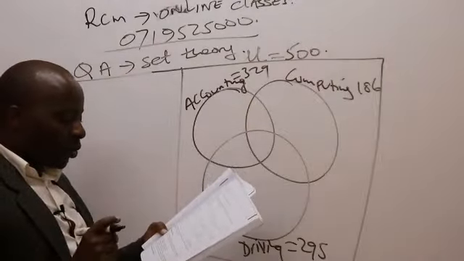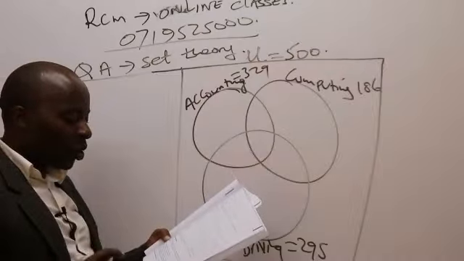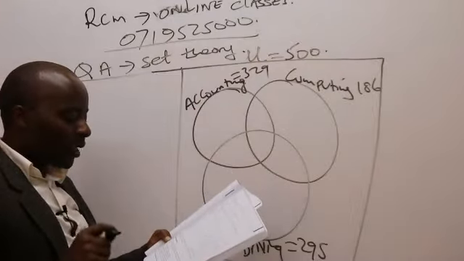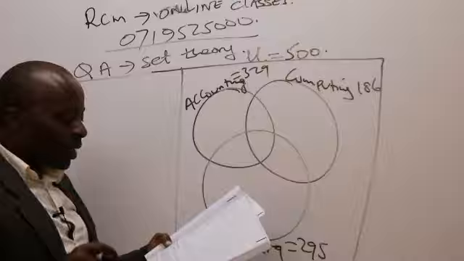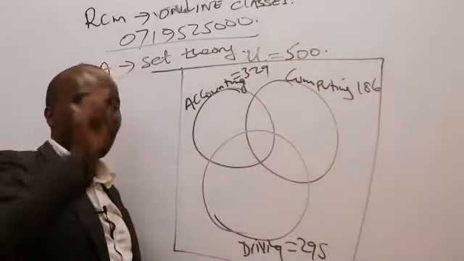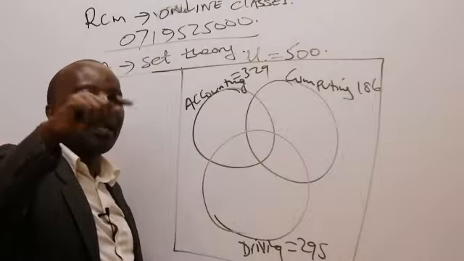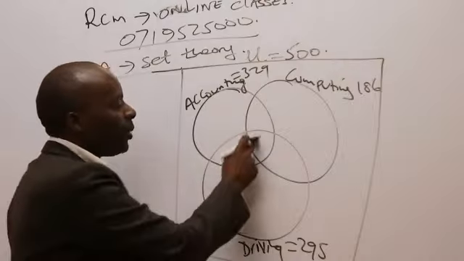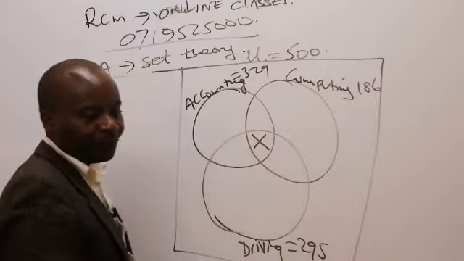Now, I'm told there are 83 students who are undertaking both accounting and computing courses, 217 students undertaking both accounting and driving courses, and 63 students undertaking both computing and driving courses. They haven't given me the bull's eye, the number of students undertaking all three courses. So this space has not been given, and I'll take it to be X.